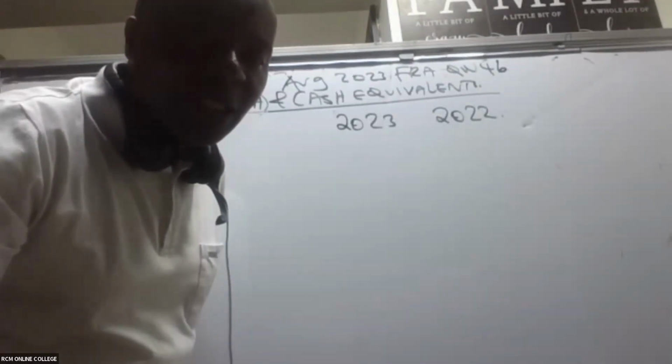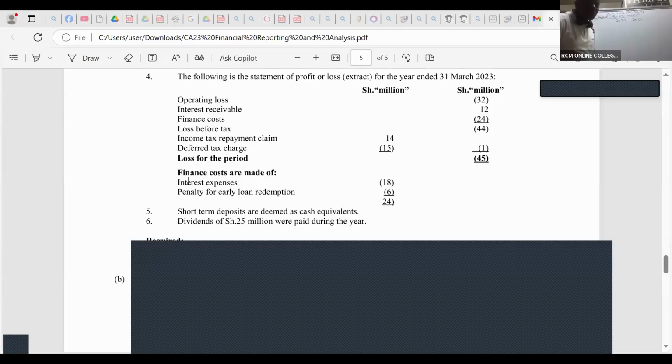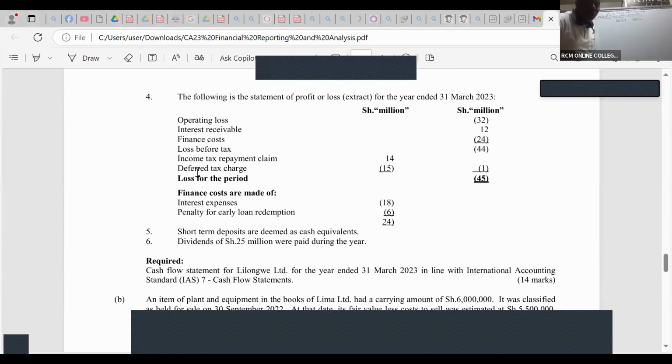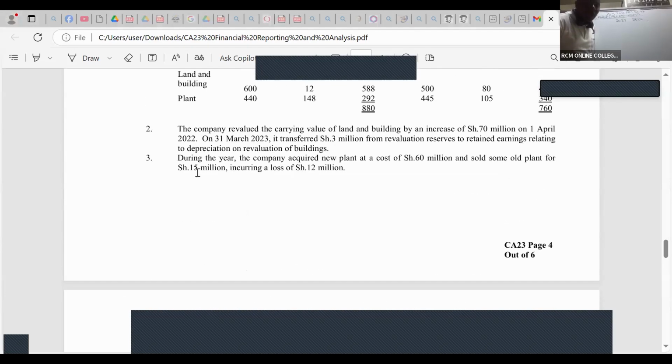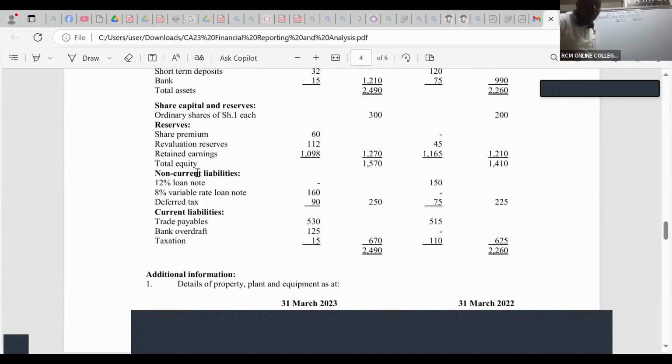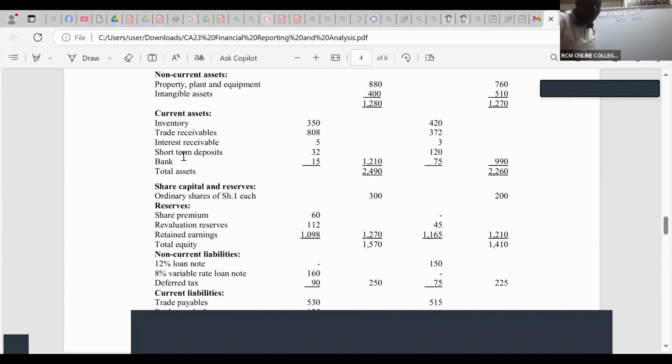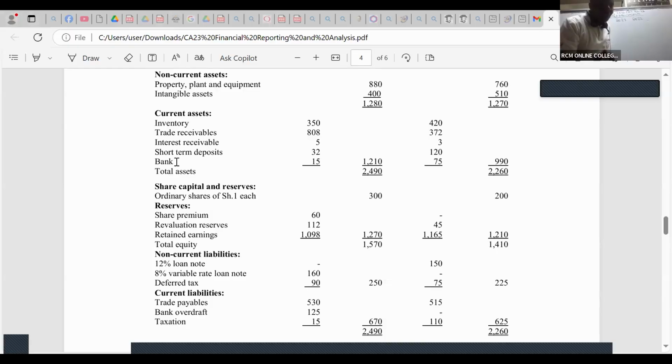Ladies and gentlemen, if you look at this question, then you will be able to see what Mwalimu is talking about. Go to your statement of financial position. In your statement of financial position, you can see where we have our current assets. You can see we have a bank, and then we have these short-term deposits. The bank will be your immediate cash, and the short-term deposits will be your cash equivalent.